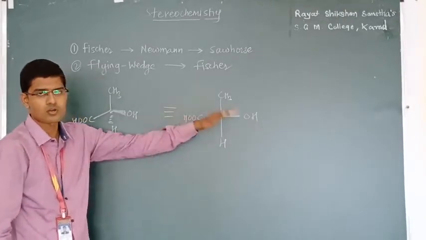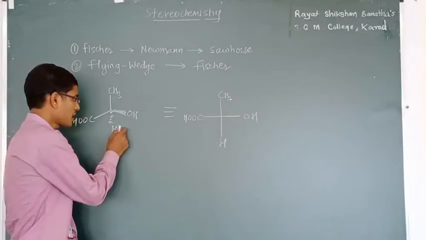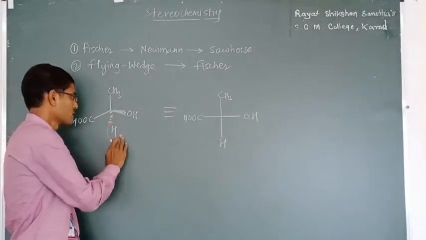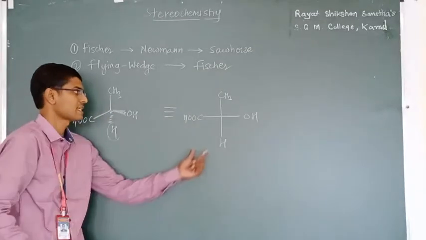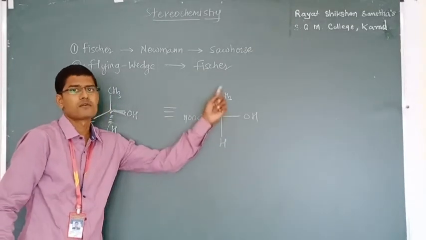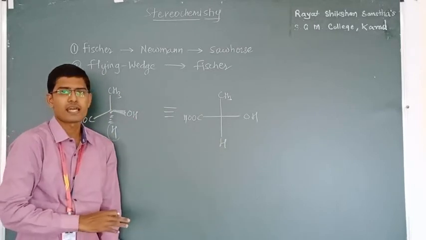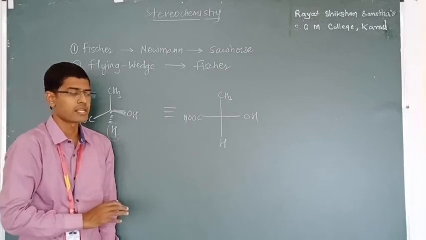Okay, don't miss this sequence. Either it be clockwise or anti-clockwise, remember that the lowest priority group, here it is hydrogen, or the group which is below the plane or shown by a dotted line, is kept at the bottom of the Fischer projection formula, and the remaining three groups are arranged in the same sequence, either clockwise or anti-clockwise.